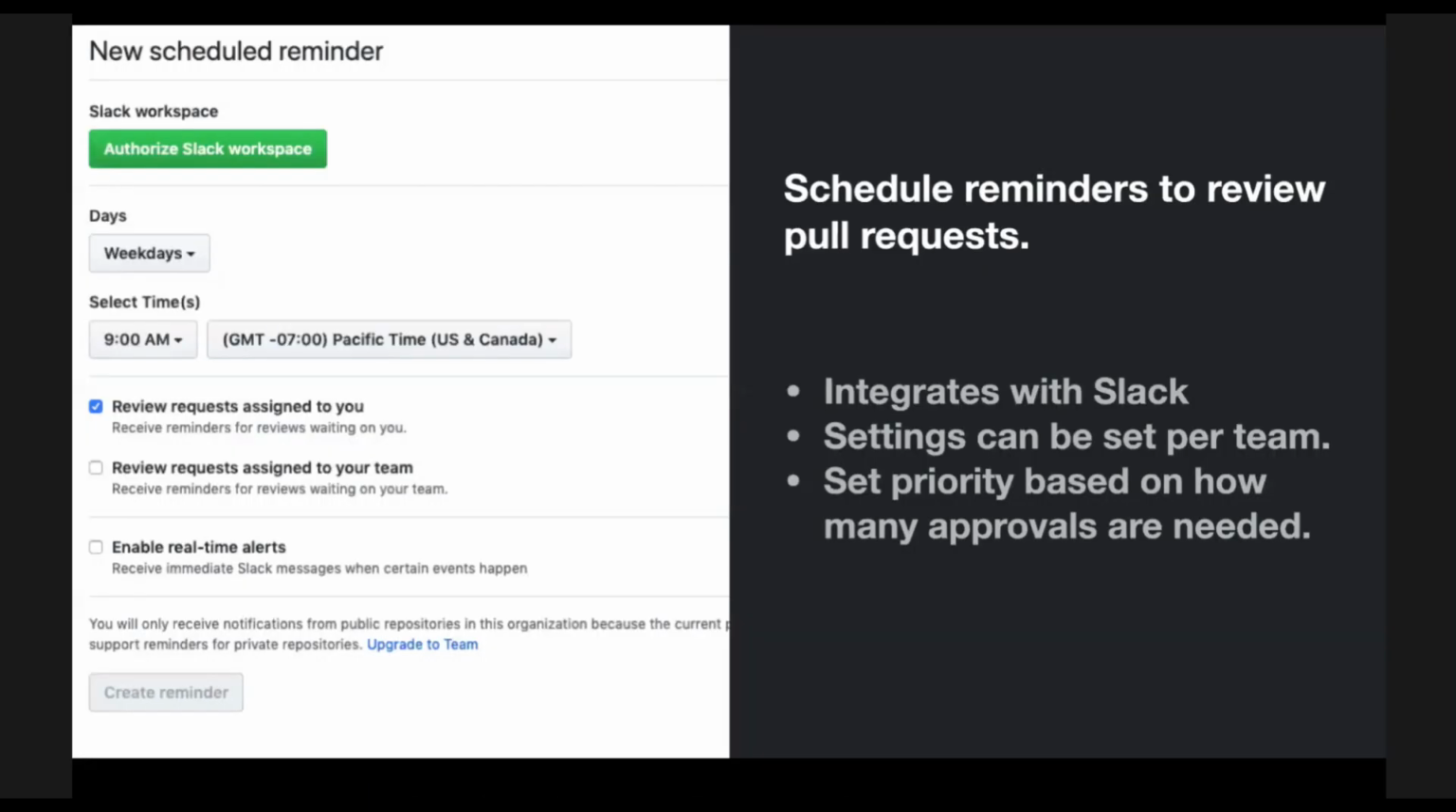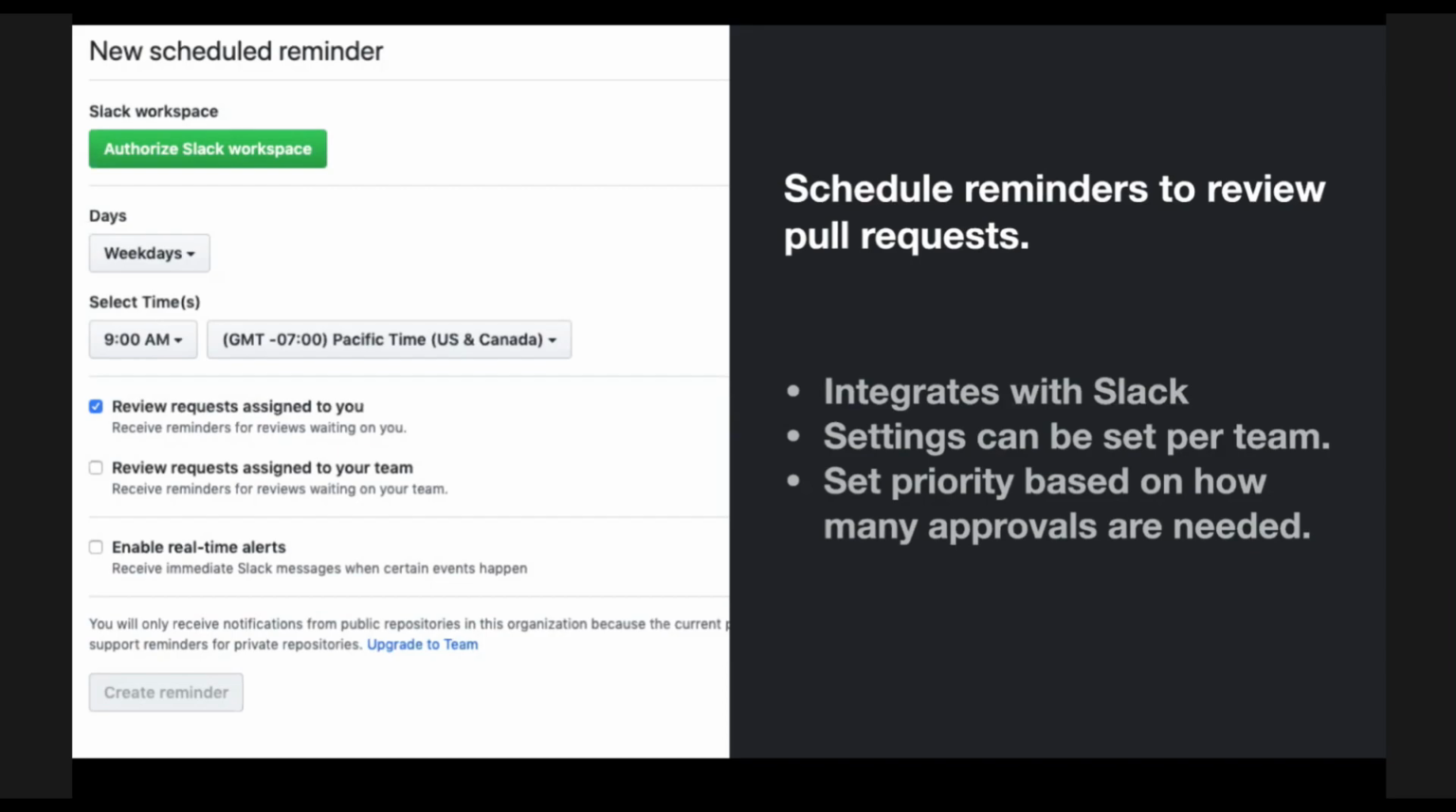First one is going to be scheduled reminders. This is a feature that's been available for a little bit in beta, so I highly recommend checking it out if you do have access. If not, please request access. And this is self-evident through the name: you can set up a reminder to tell you and your team when the pull request is ready for review.